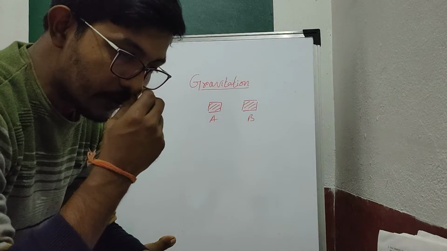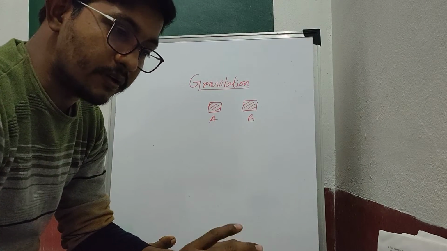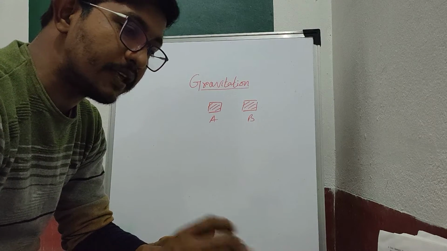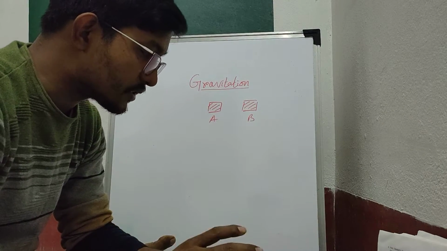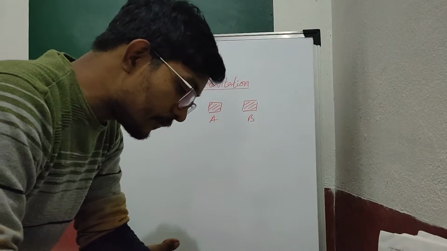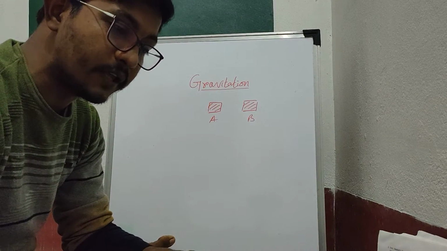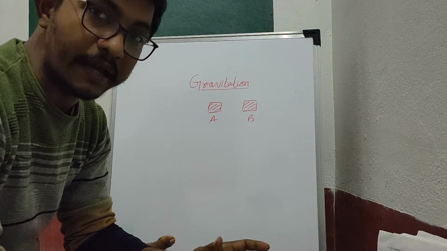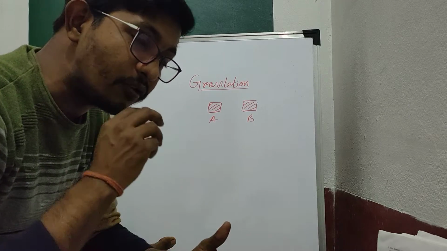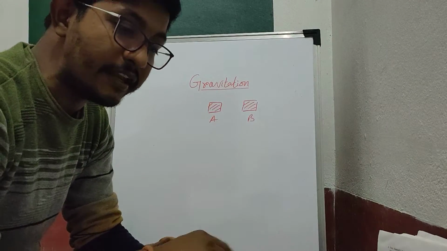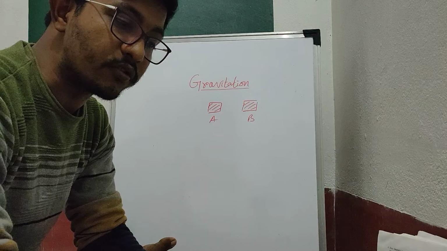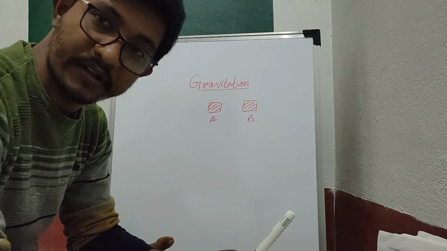In the ancient world, Galileo Galilei first understood that things fall downwards because they feel a net force on them. That net force was later discovered by Isaac Newton and named the gravitational force. Newton says that any two particles in this universe attract each other with a certain kind of force, which is called the force of gravitation or gravitational force.